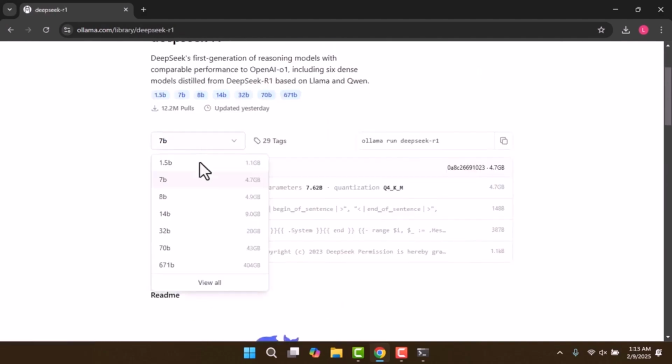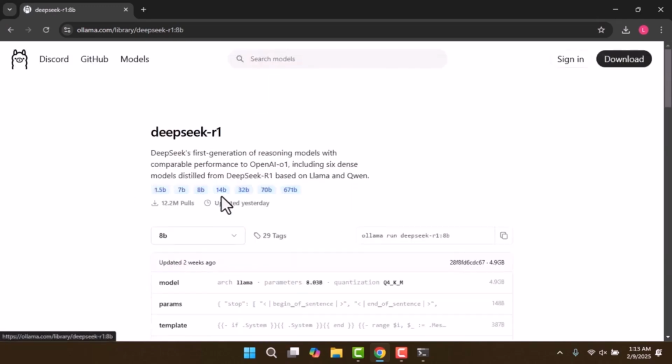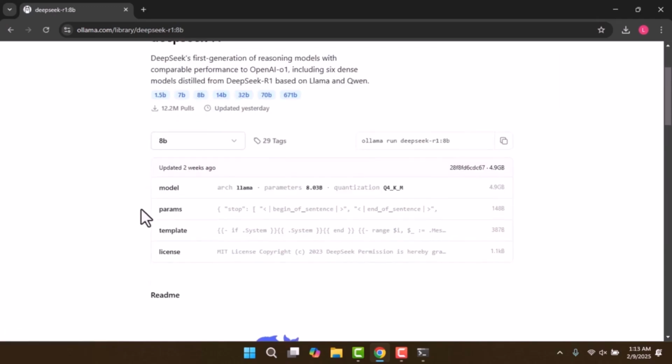Once you locate Deepseek R1, you will see multiple model options, such as 7B and 8B, which refer to models with 7 billion and 8 billion parameters. Models with fewer parameters are more efficient but provide less detailed information, while higher parameter models offer better accuracy and results. Select the model that best suits your needs. I'll be choosing the 8B model for this tutorial. Once selected, copy the code provided next to it.